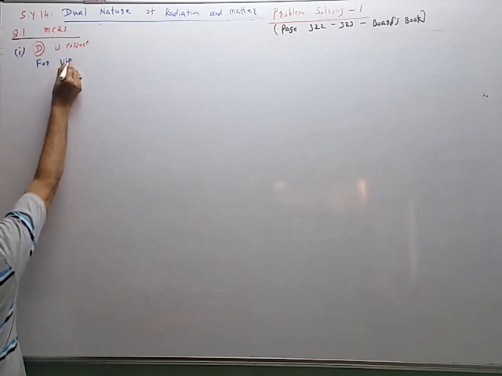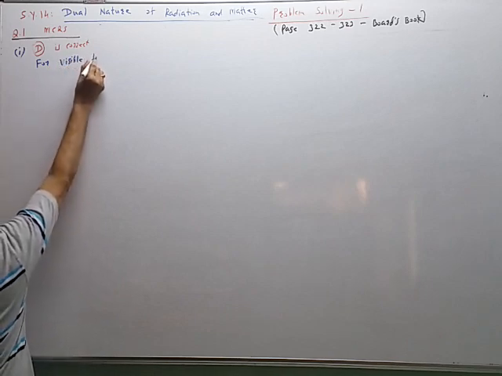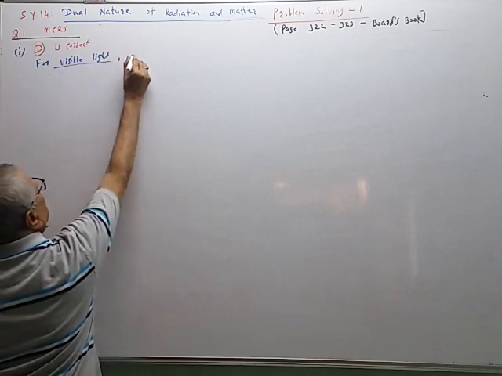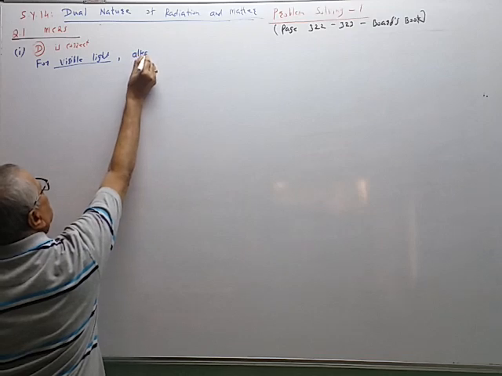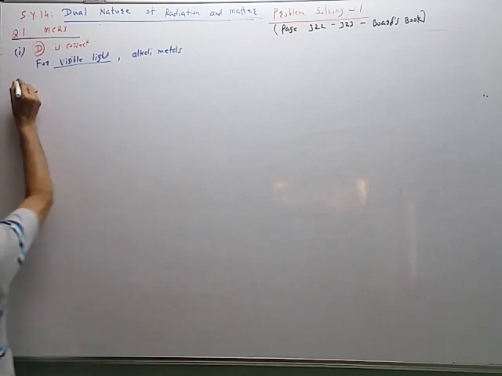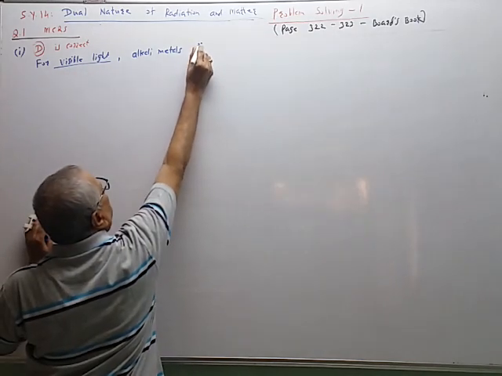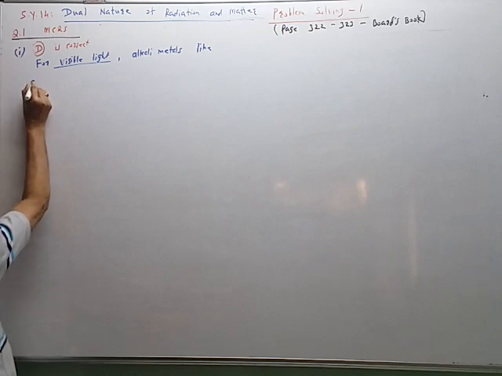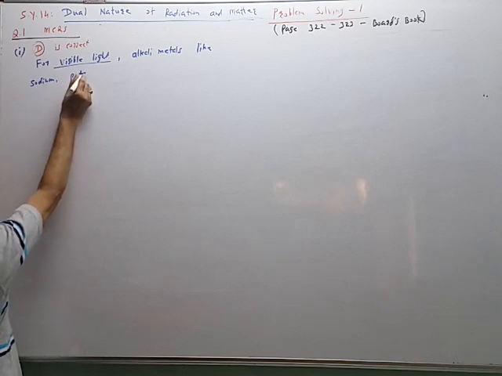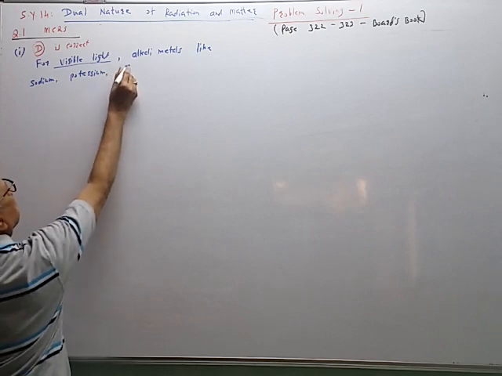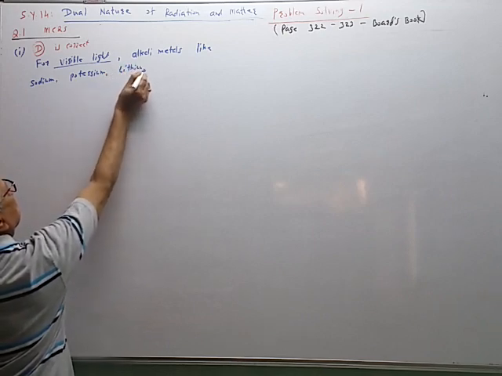For visible light, alkali metals, meaning the first group in the periodic table: sodium, potassium, lithium, cesium.